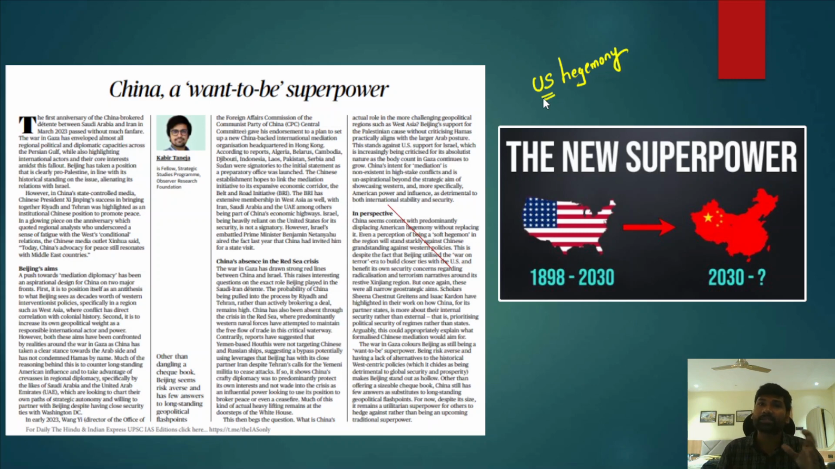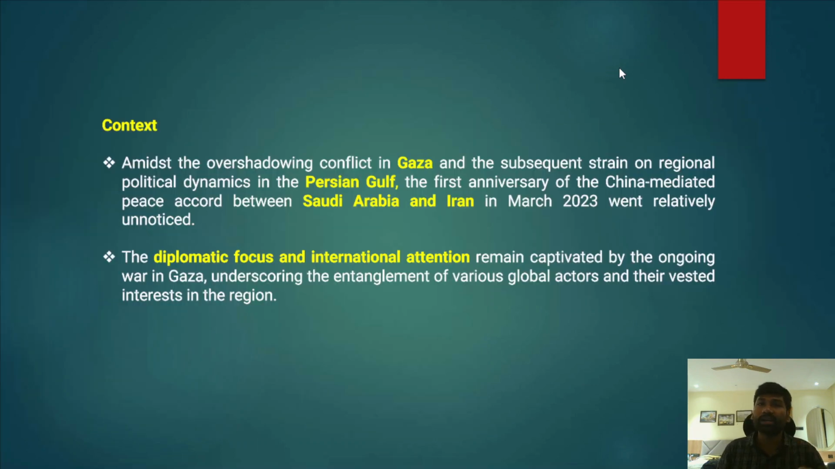Yes, China has aspirations to become a global superpower. It also has aspirations to fill the vacuum that is being created by the US in several regions such as South Asia and the Middle East. Still, in order to fill the vacuum, China has been facing several drawbacks and issues, and that is what the author has pointed out. First and foremost, we will understand the context of why this particular editorial has been given.